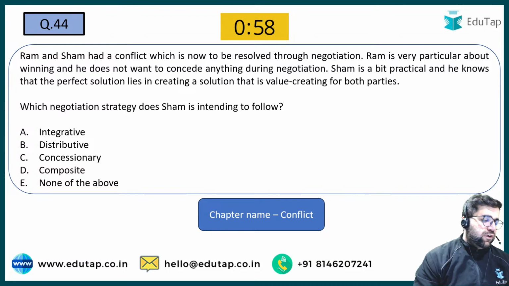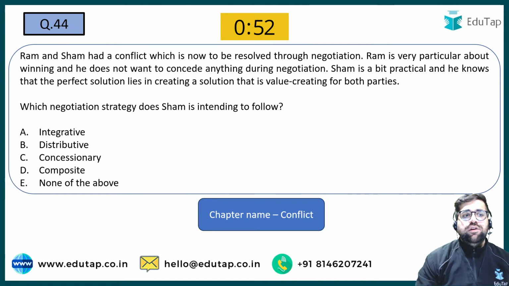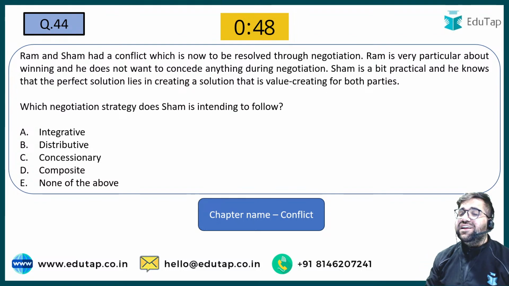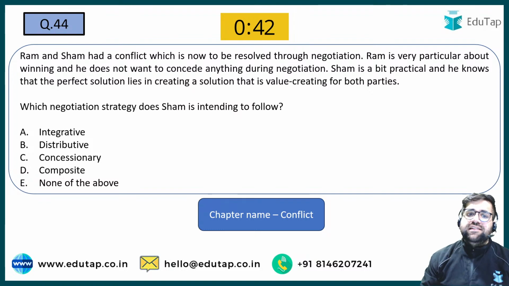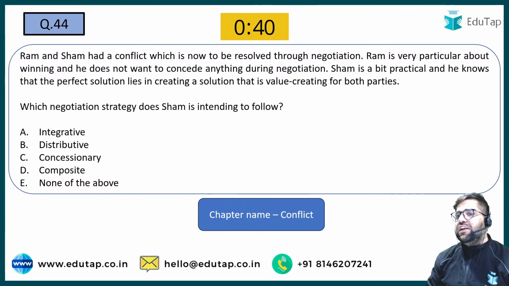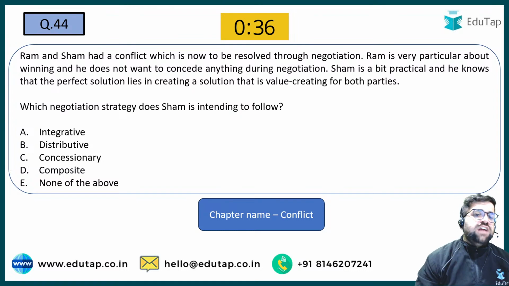Question number 44 now. Ram and Sham had a conflict which is now being resolved through negotiation. Ram is very particular about winning and he does not want to concede anything during negotiation. Sham is a bit practical and he knows that the perfect solution lies in creating a solution that creates value for both the parties. So what negotiation strategy is Sham following?